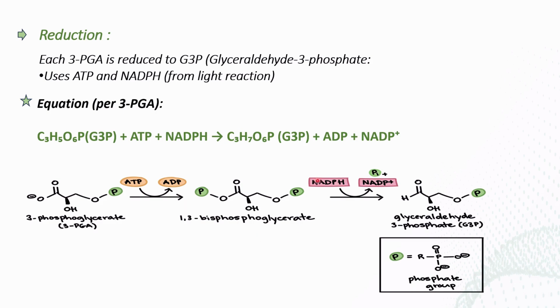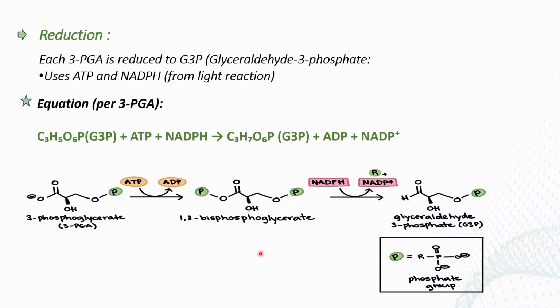That intermediate compound is 1,3-bisphosphoglycerate. In the first step, the 3-phosphoglycerate with the help of ATP forms 1,3-bisphosphoglycerate. Here the ATP is converted to ADP so that a free phosphate ion attaches to it and it gets two phosphates. That's why it is known as 1,3-bisphosphoglycerate.